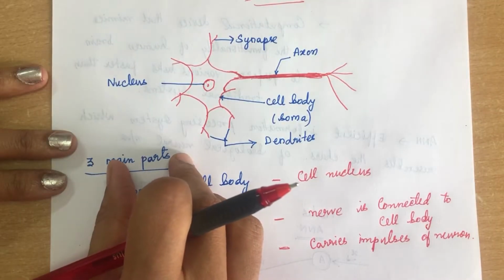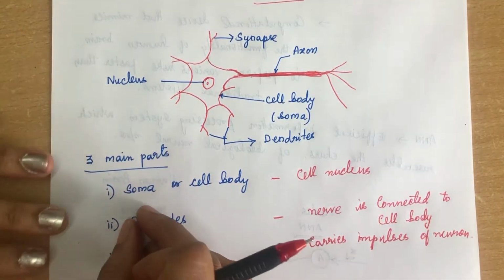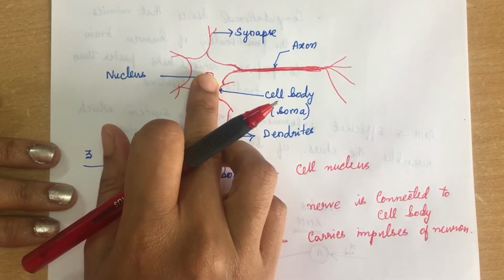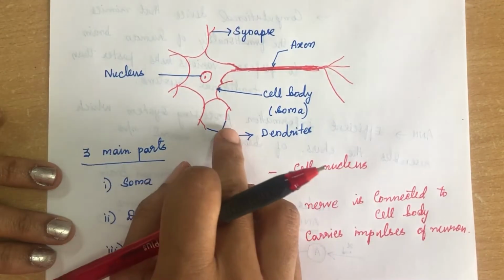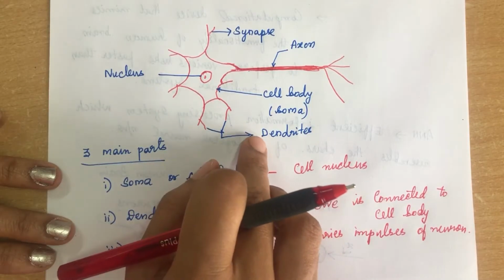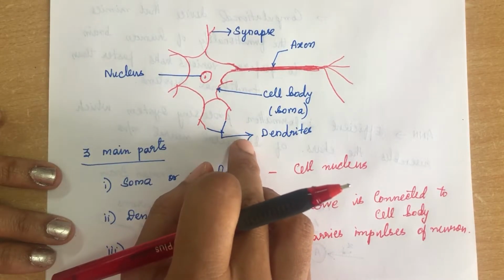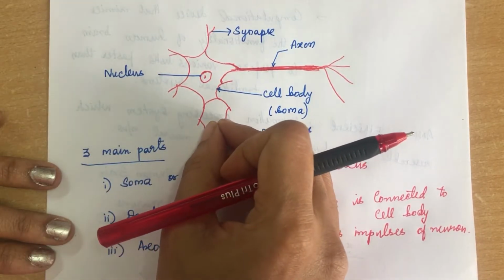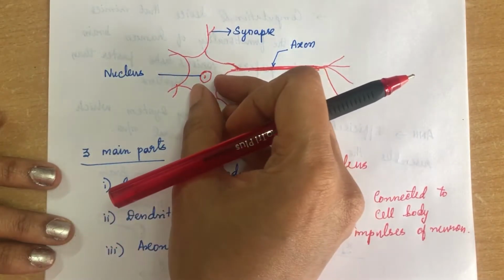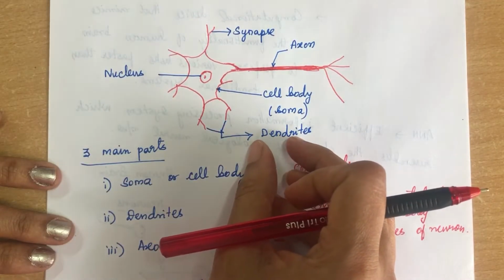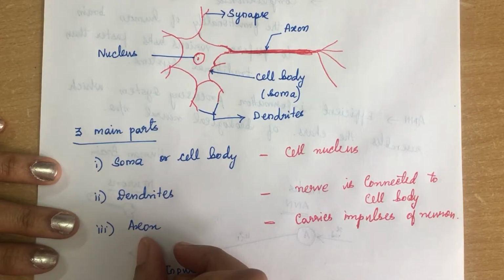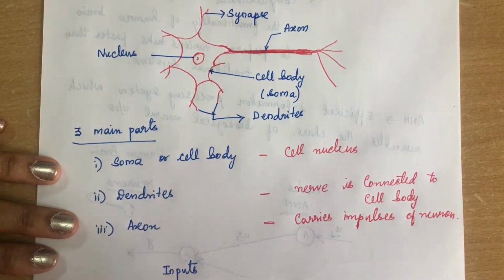So there are three main parts in this biological neuron. The first is the soma or cell body, inside which your nucleus is located. The second one is dendrites. You can see dendrites; this is nothing but a nerve which is used to connect to the cell body. So using these small nerves only, one neuron will be connected to another neuron. These nerves are called dendrites. And the third one is the axon. This axon will carry the actual impulses.